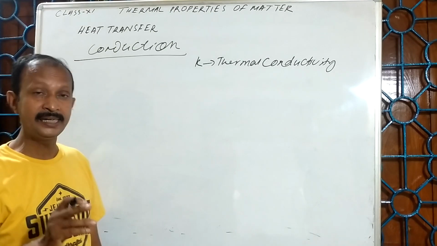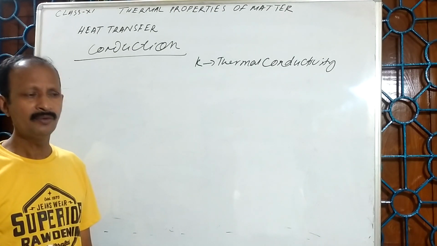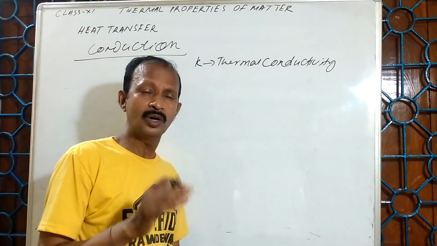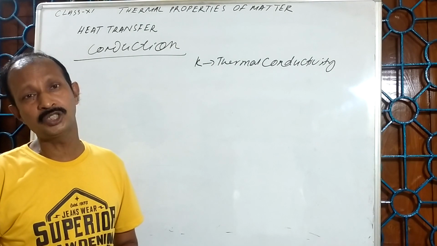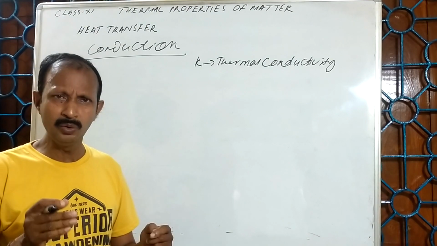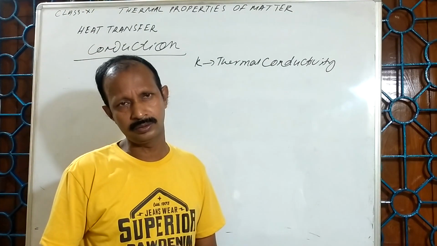So transfer of heat energy is required in every stage of our life. For example, in the case of nuclear reactors, there should be transfer of heat energy, because during the nuclear reactions a huge amount of heat energy is produced.